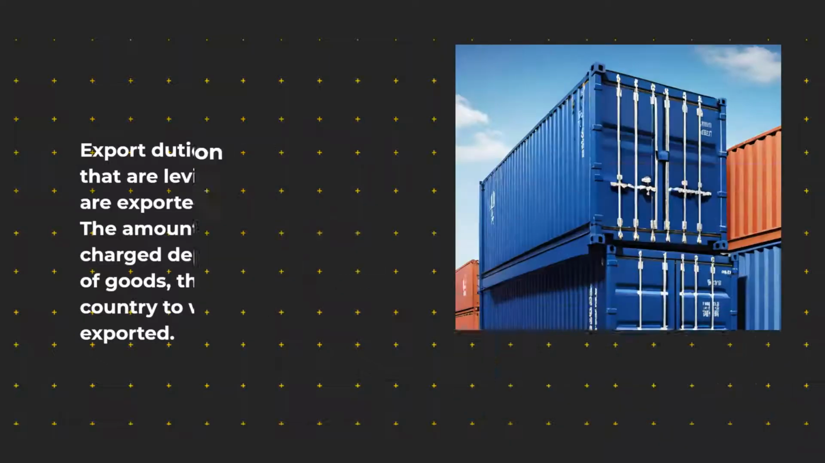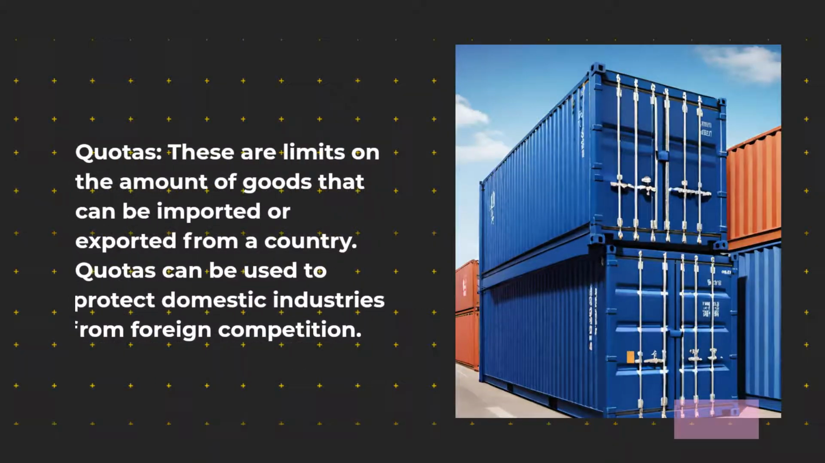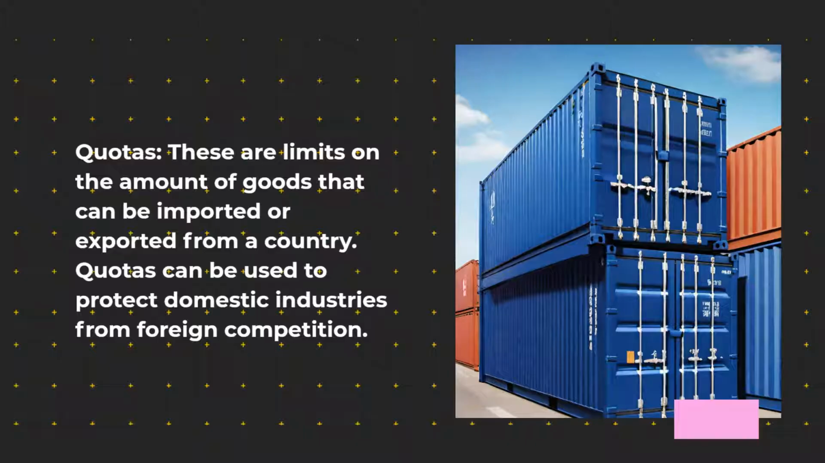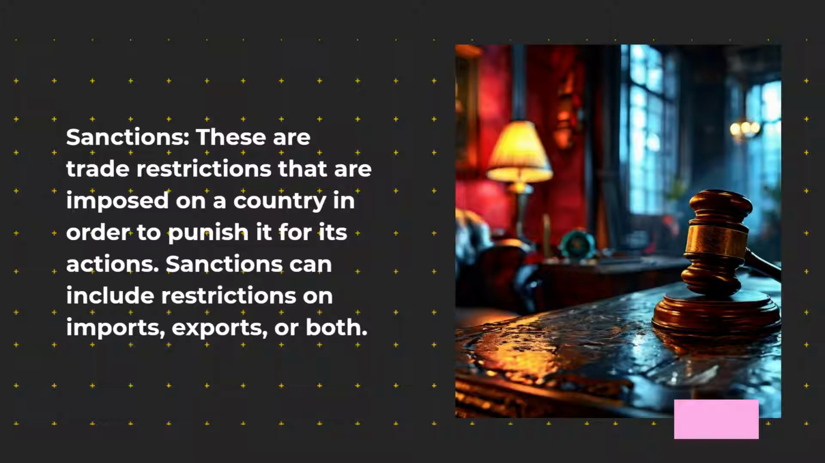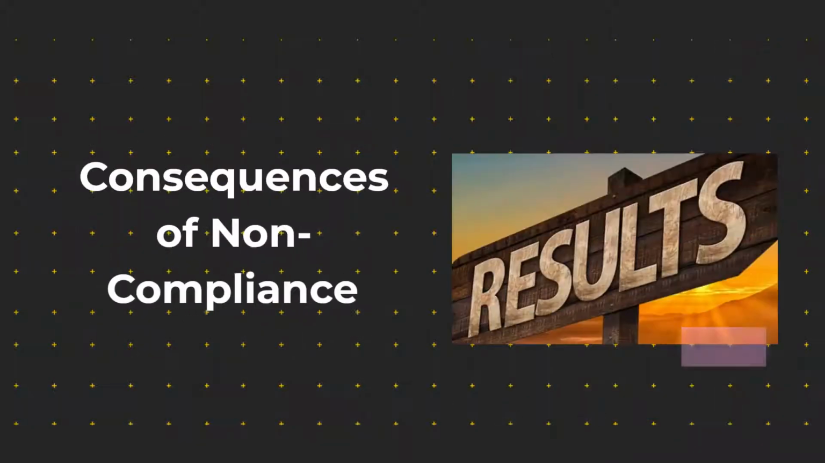Quotas. These are limits on the amount of goods that can be imported or exported from a country. Quotas can be used to protect domestic industries from foreign competition. Sanctions. These are trade restrictions that are imposed on a country in order to punish it for its actions. Sanctions can include restrictions on imports, exports, or both.